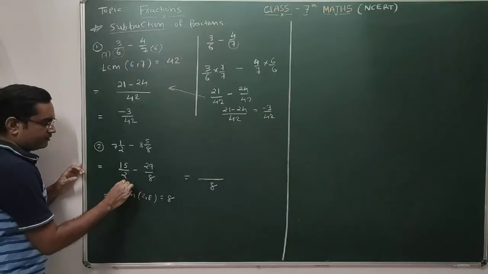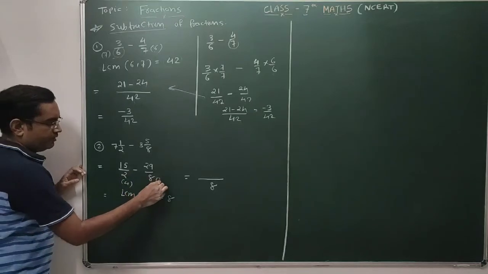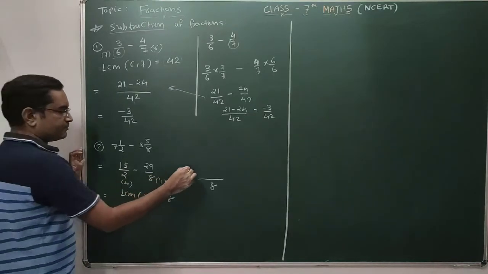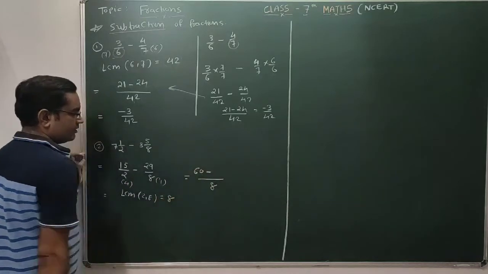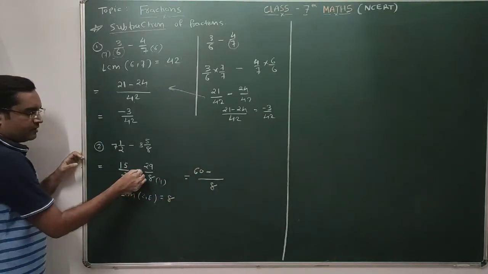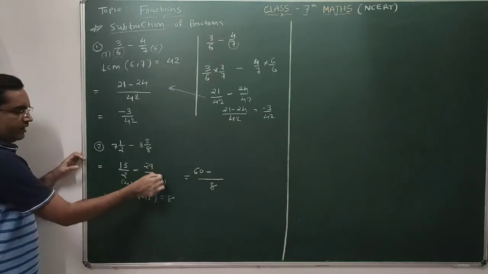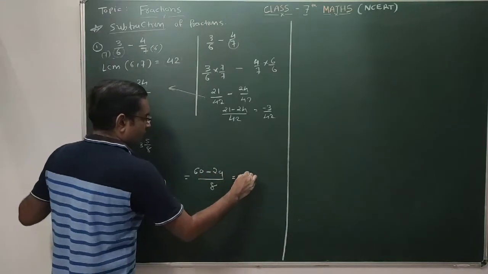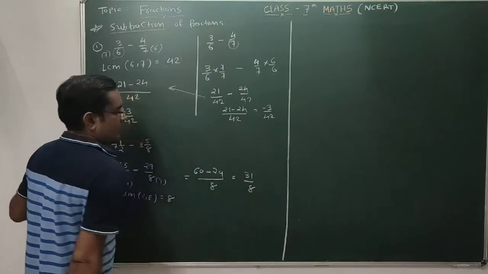2 fours are 8, and 8 ones are 8. Multiply the same number in the numerator: 15 fours are 60. The minus sign is there, so you put minus 29 ones are 29. So this is nothing but 31 by 8.